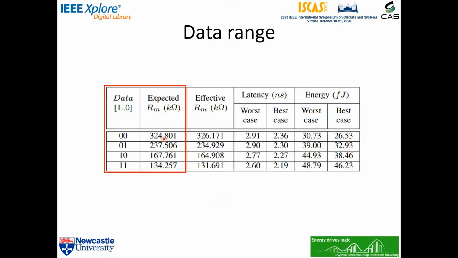For example, the range for data 00 is from about 237 kilo ohms to 325 kilo ohms. Note that the range for data 11 is narrower than the others because turning on multiple current mirrors at the same time decreases the path resistance and increases the current.